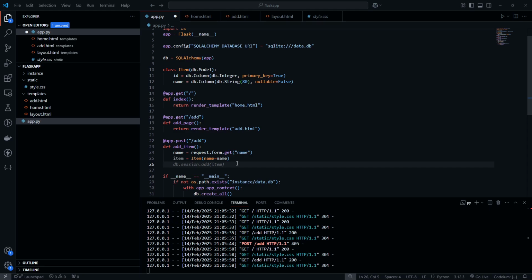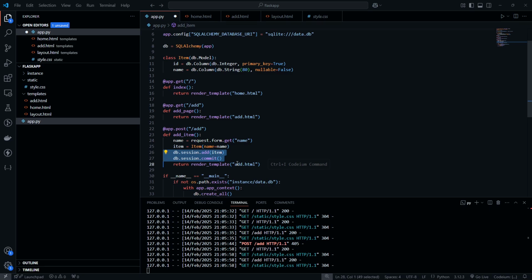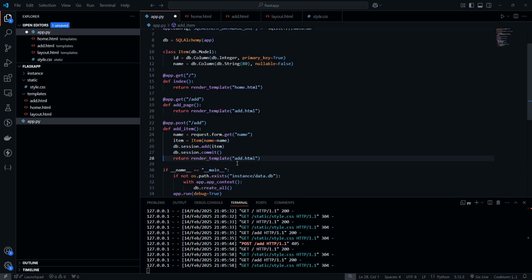And now we have to actually add the item to our database. So we do that by db.session.add_item and then db.session.commit. So this is adding the item to our database, and then this commit is basically saving the changes to our database. And then lastly, we just want to render the add.html page.